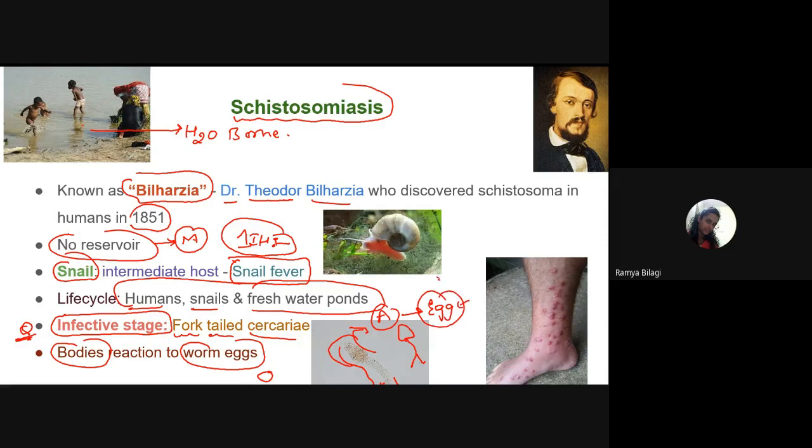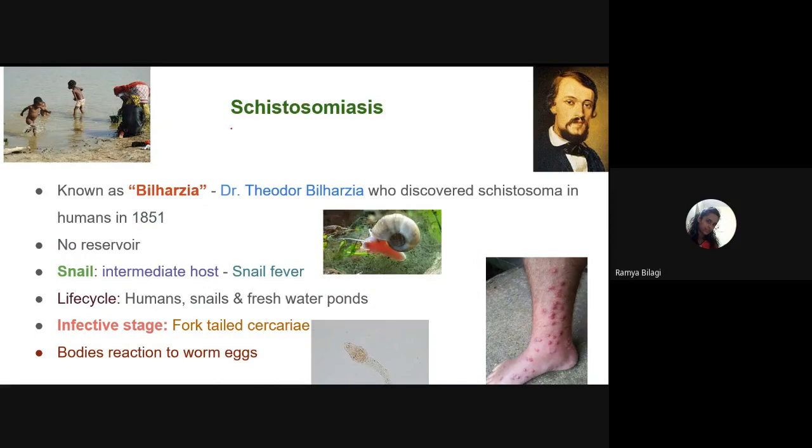Our body will show some reaction, and surrounding the egg, the granulomatous tissue reaction will happen, which is called what? Egg granuloma. So whatever pathological changes are happening over here, it is basically because of the reaction to the eggs, right? Any doubts over here?